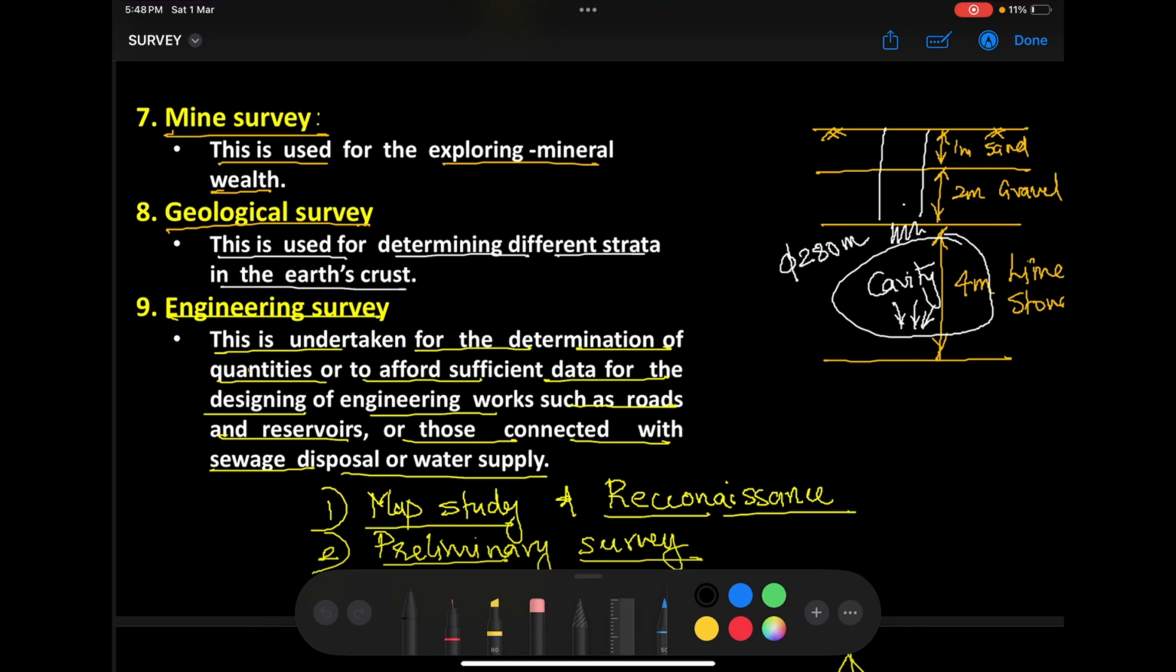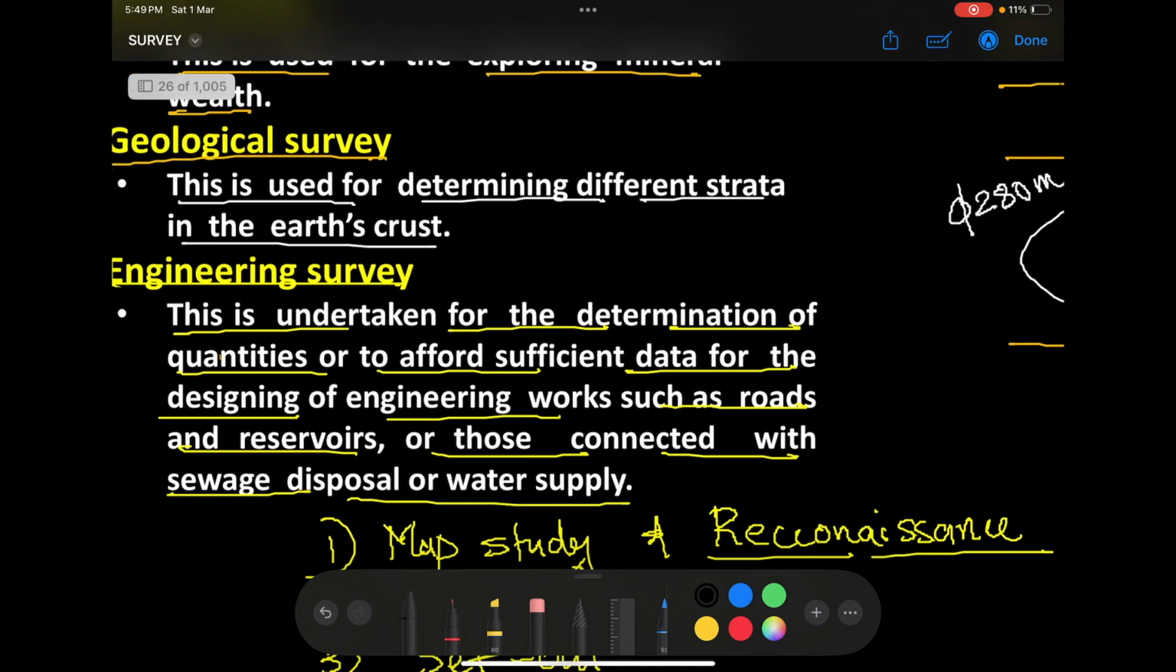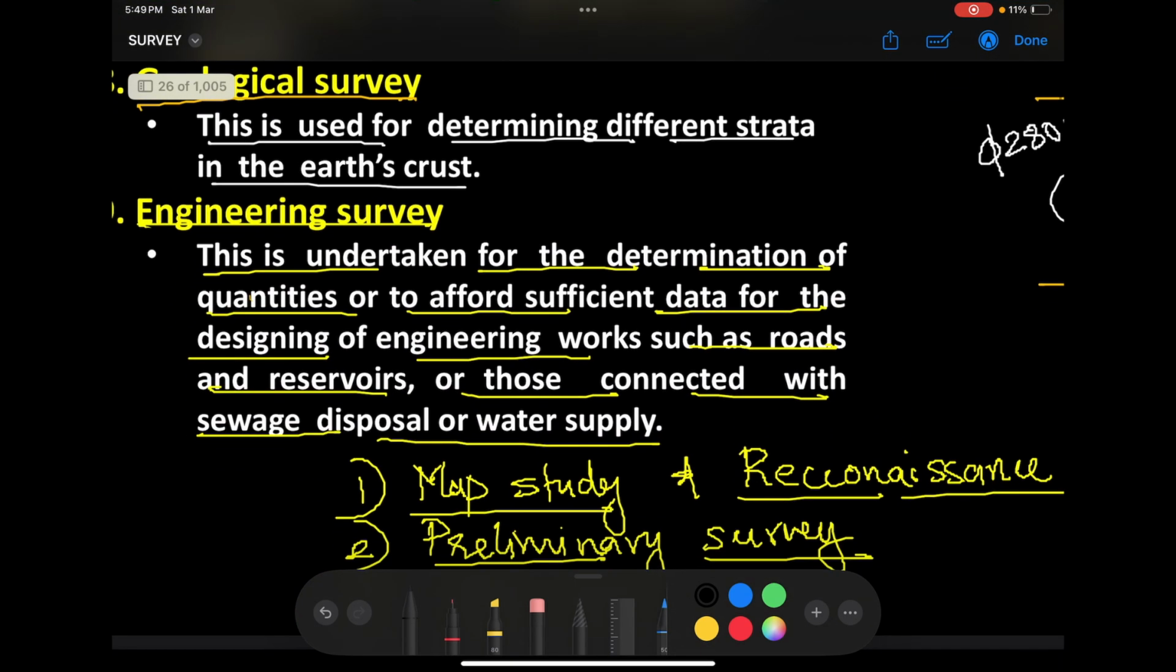The next one is what we call the engineering survey. What is the purpose of doing an engineering survey? Please remember, engineering surveys are used to collect design data from the field. Engineering surveys are conducted for calculating design data for civil engineering works. For example, imagine I want to build a dam at a particular location. Then I need to know the stream velocity or the discharge in this particular stream.